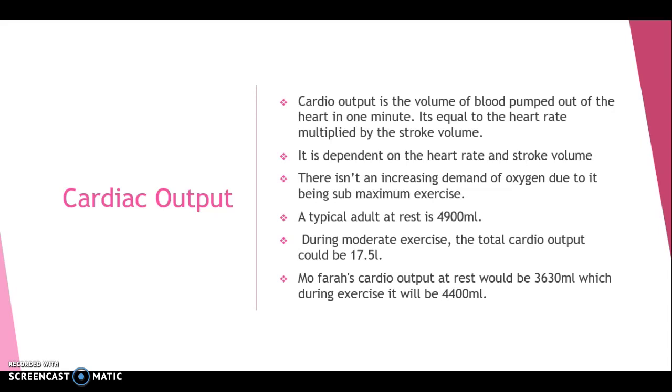A typical adult at rest has a cardiac output of 4,900 milliliters, and during moderate exercise the total cardiac output would be 17.5 liters. During exercise, there will be an increase in the amount of blood supplied to the muscles as they need energy. Mo Farah's cardiac output at rest will be 3,630 milliliters, while during exercise it will be 4,400 milliliters. This shows that cardiac output is high due to the fact they can pump more blood in a greater volume.